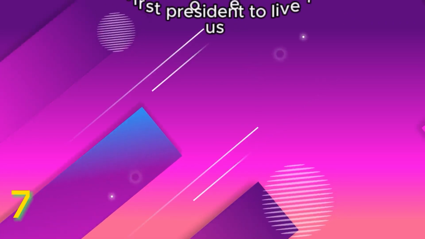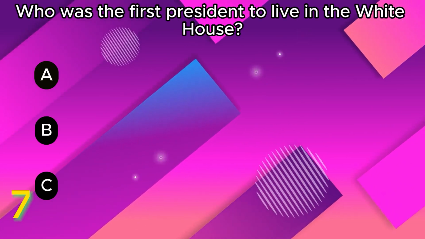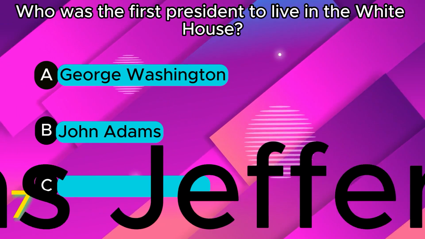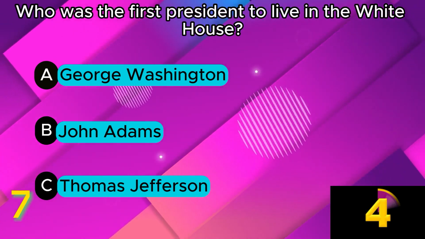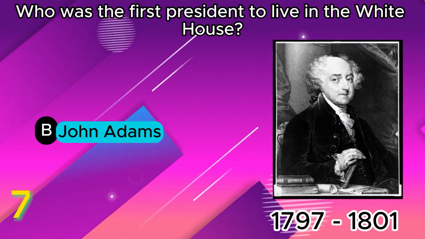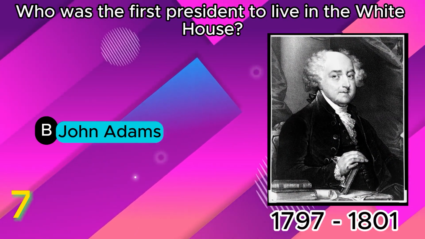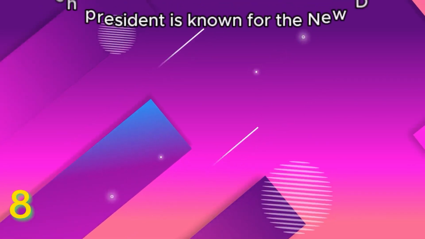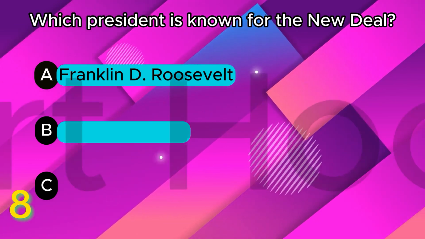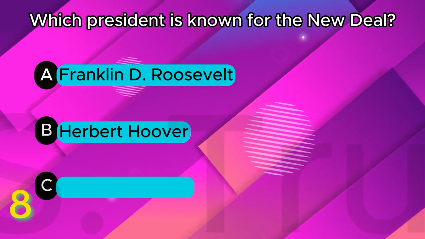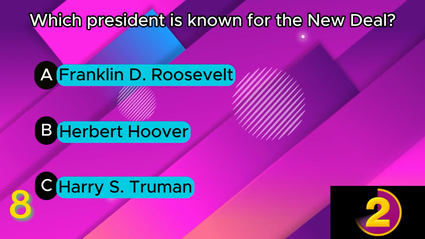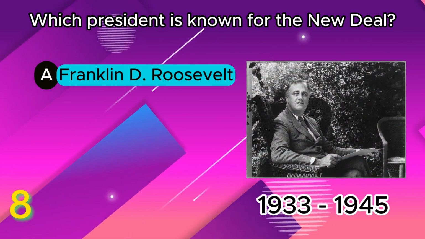Who was the first president to live in the White House? A. George Washington. B. John Adams. C. Thomas Jefferson. B. John Adams. Which president is known for the New Deal? A. Franklin D. Roosevelt. B. Herbert Hoover. C. Harry S. Truman. A. Franklin D. Roosevelt.